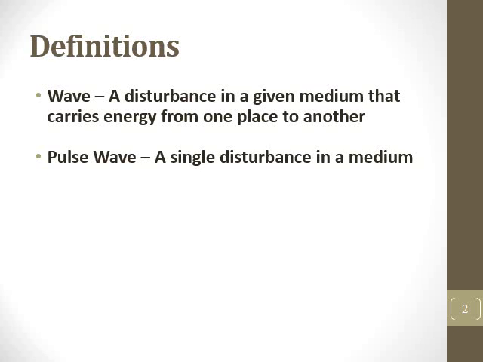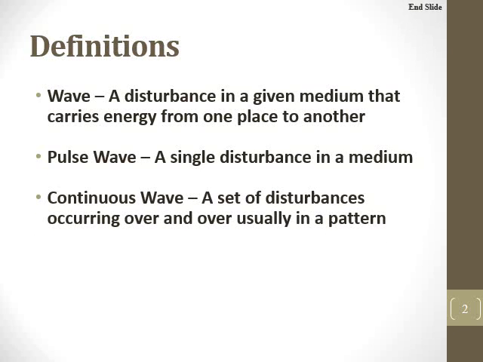A pulse wave is a single disturbance in a medium, and a continuous wave is a set of disturbances that are occurring over and over in a pattern that usually you can get some sort of a period or a frequency out of.